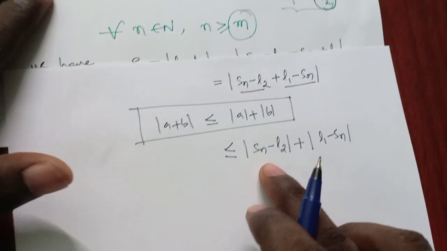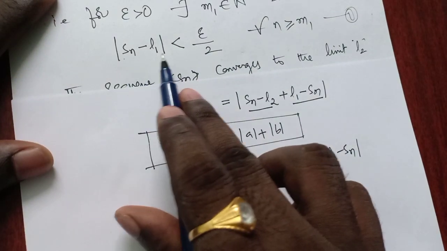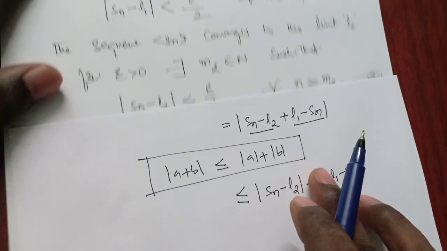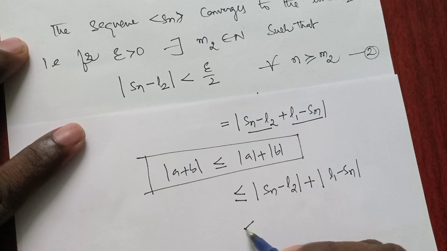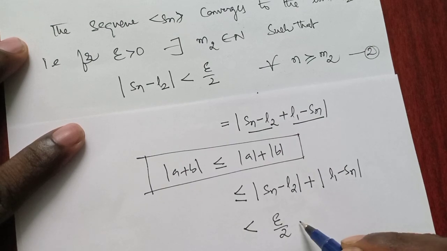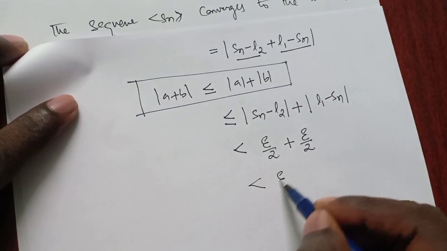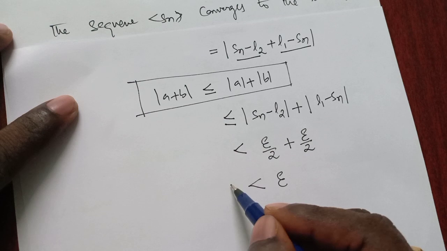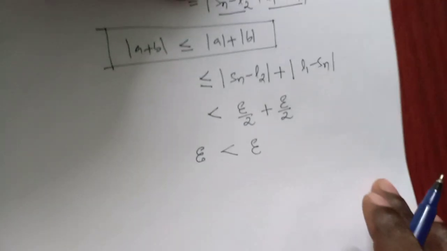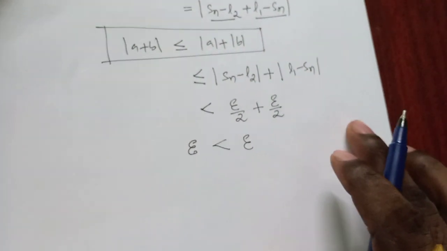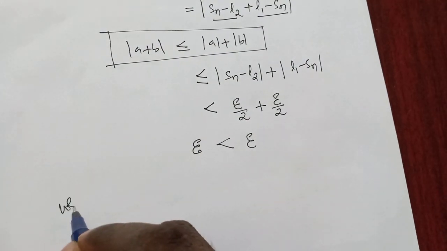Now clearly, modulus of Sn minus L1 is less than epsilon by 2, and modulus of Sn minus L2 is less than epsilon by 2. So this is less than epsilon by 2 plus epsilon by 2, which is nothing but epsilon. So what we assumed earlier, that is epsilon, from this epsilon is less than epsilon. Is it possible? Not possible, which is a contradiction.